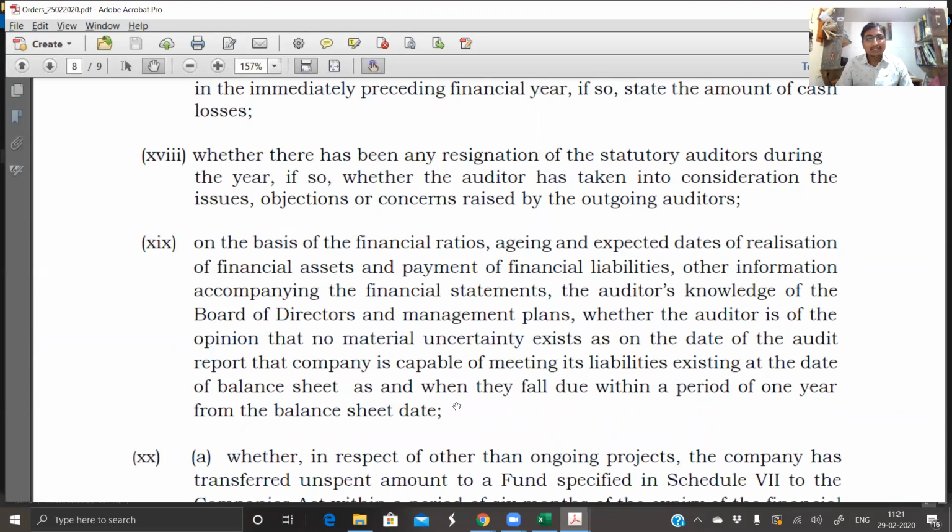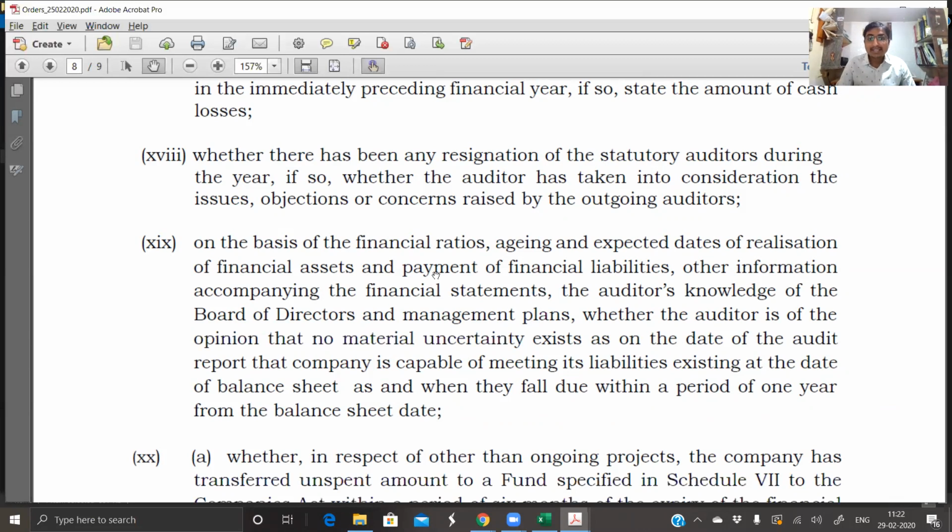See, as long as the point is not in CARO, auditors normally still take a comfort whether the company is able to pay the loans or not. But when this point has specifically come up in CARO, it is very important for us to understand how we will document it. How we will document, in the sense, whether we had discussions with the management, whether management has 1 year future projections done for understanding how much profit they will make, how much liabilities they can pay off.